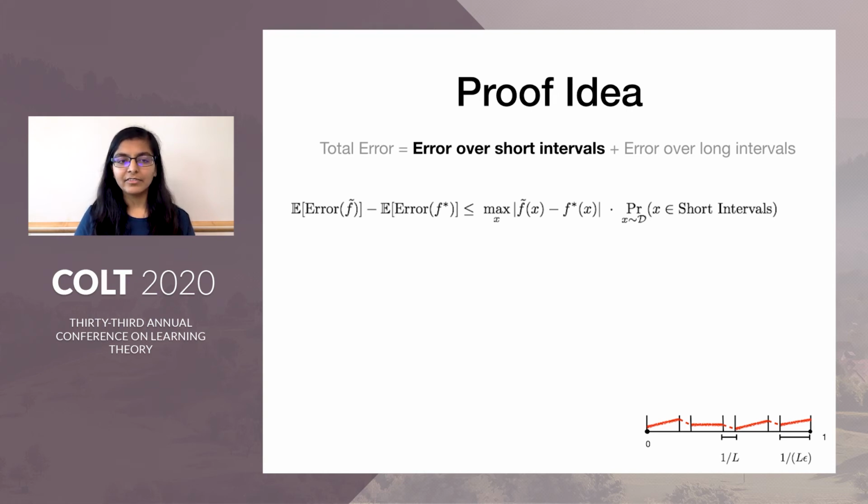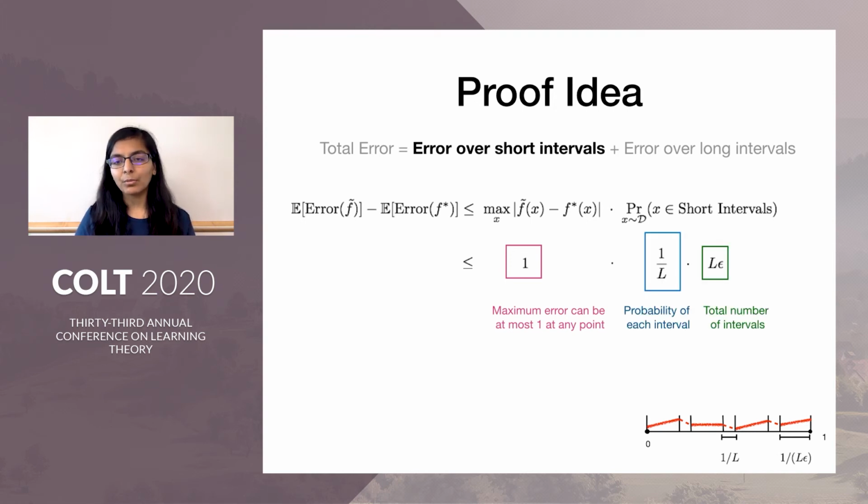We can write the difference of error of f tilde and f star by the maximum difference of error at any point times the total probability of belonging to these short intervals. We get a bound of 1 on this maximum error at any point because the function values are bounded between 0 and 1.